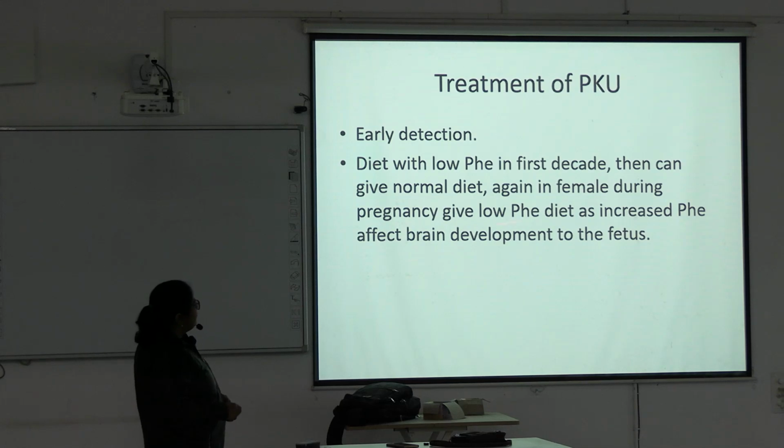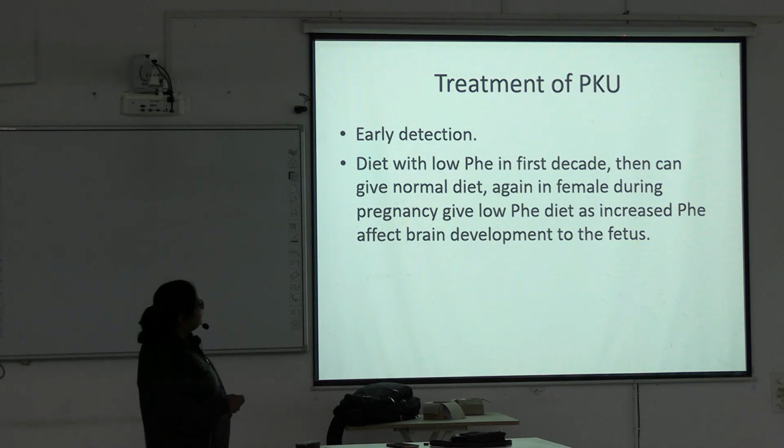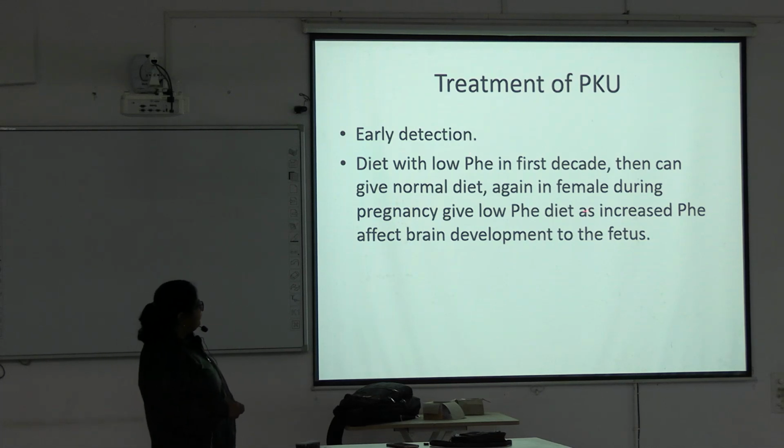Again, in a female during pregnancy, give a low phenylalanine diet, as increased phenylalanine affects brain development of the fetus. So in case of a female patient with phenylketonuria, you should ask if she is in the childbearing age group, and advise that she should take a low phenylalanine diet as it may cause brain defects in the fetus.